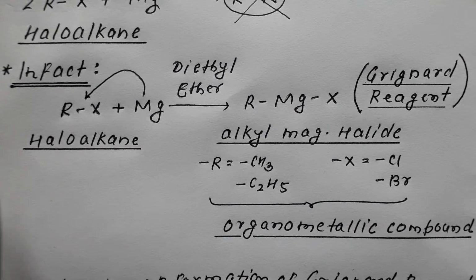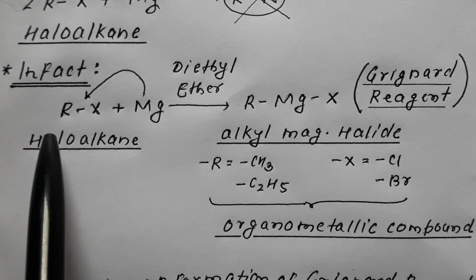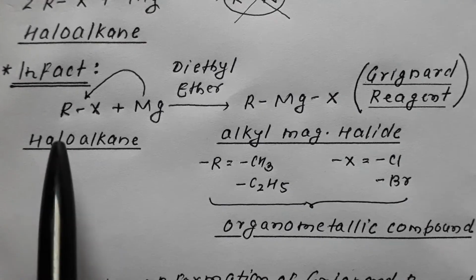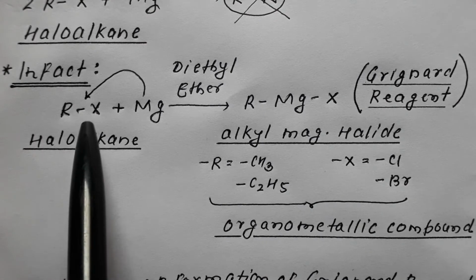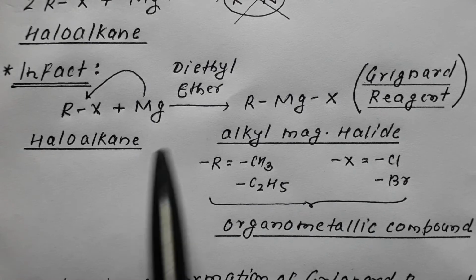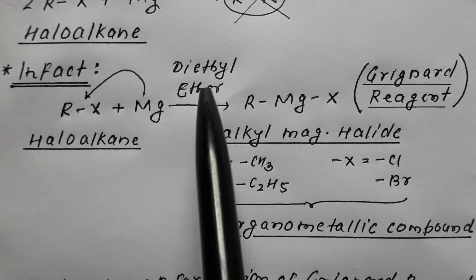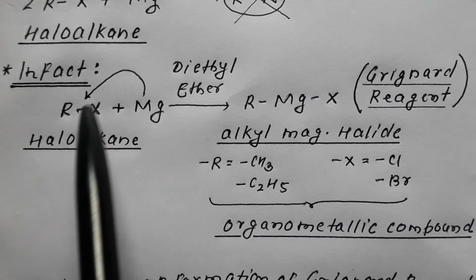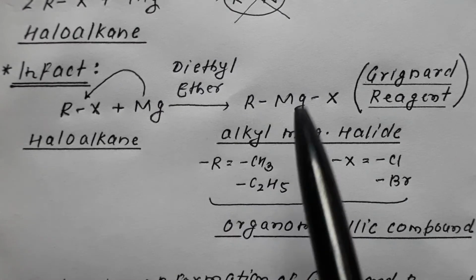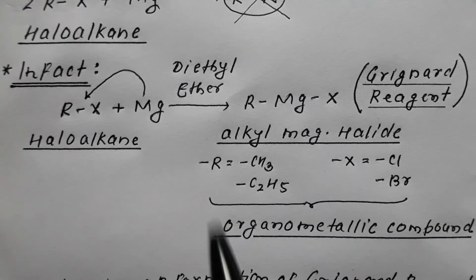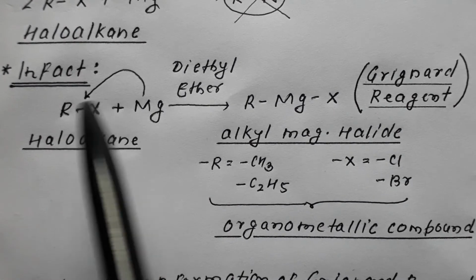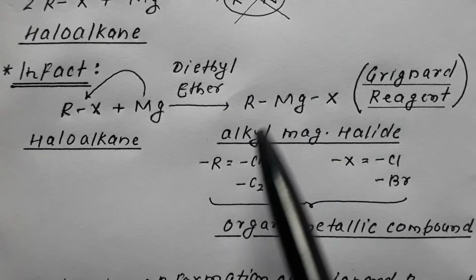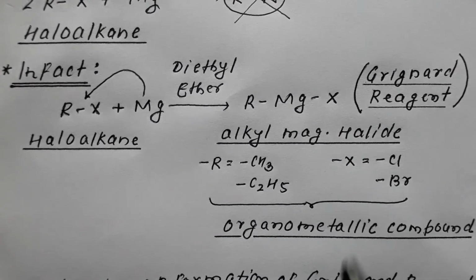In fact, it is observed that haloalkane RX, where R can be any alkyl and X can be any halo, when made to react with magnesium metal in presence of ether, especially diethyl ether, this magnesium comes in between to give RMgX, that is alkyl magnesium halide.